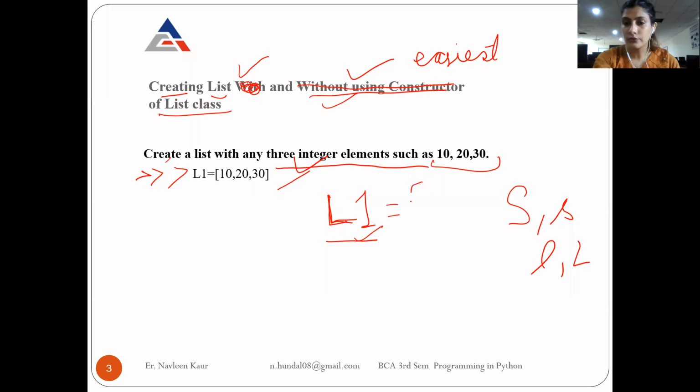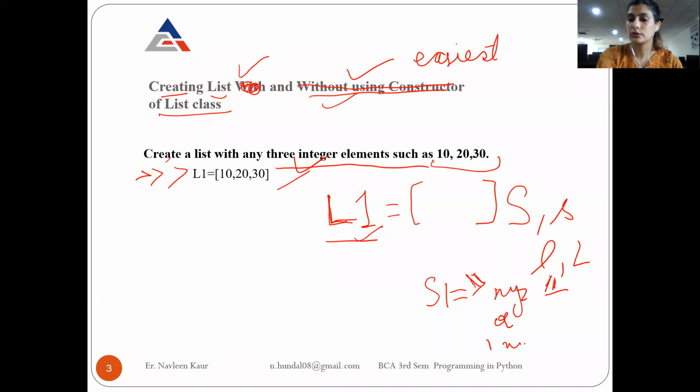A list is always created inside square brackets. If you remember how we were creating strings, a string was always enclosed inside double quotation marks or single quotation marks. This was the property of a string: whenever you create a string, it is created by using double quotes or single quotes.